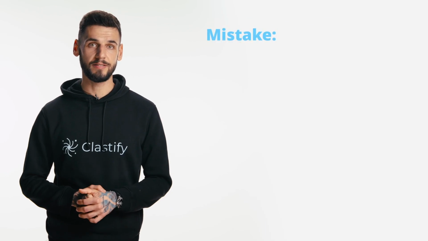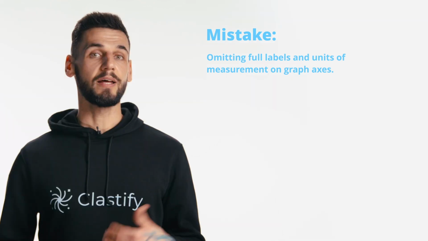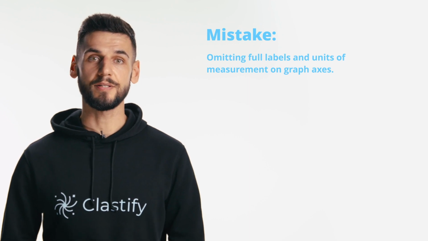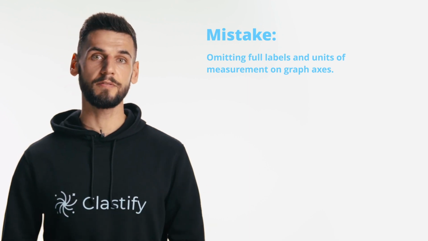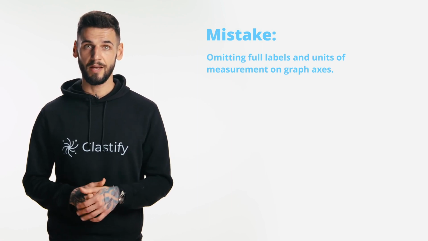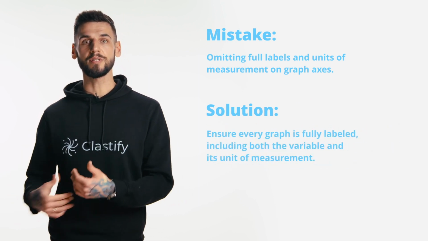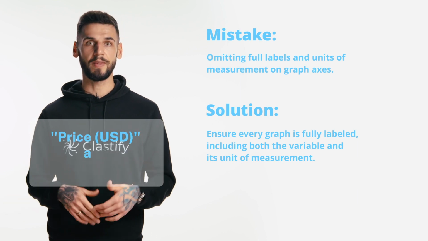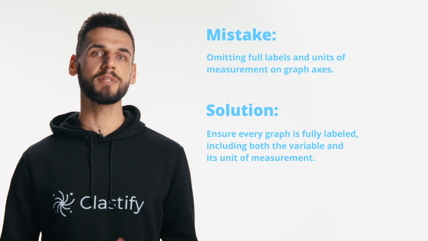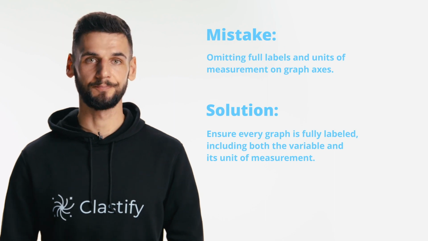The next very common mistake is not labeling graphs in your IA, which are then like a compass without a needle. An example of this mistake is drawing a demand curve for coffee without specifying the axes of price per kilo and quantity of coffee in kilos. A simple yet very important fix is to pay attention to details. Every graph should have its axes precisely labeled with both the variable and the unit of measurement, like price in USD and quantity in units. This not only clarifies your analysis, but also demonstrates your understanding of economic principles through accurate graphical representation.